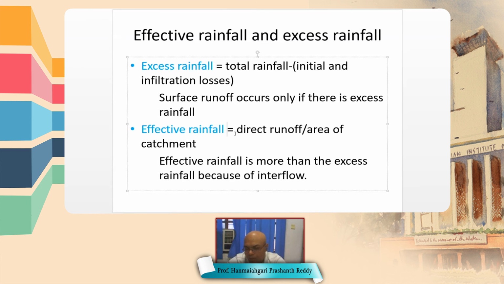But anyway, because the difference between excess rainfall and effective rainfall will be very small, in many cases the usage is interchanged. Okay.